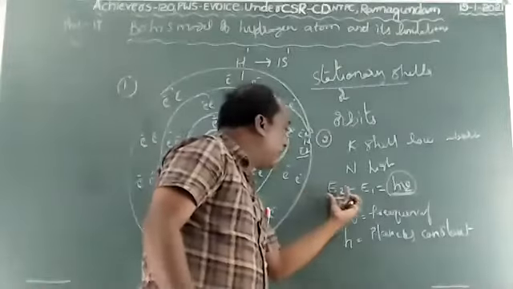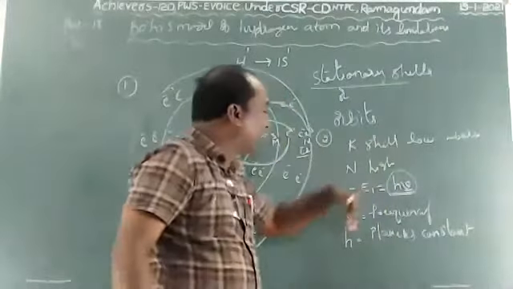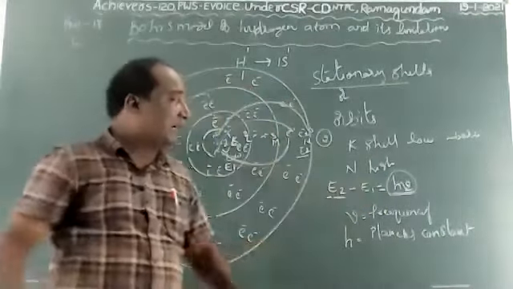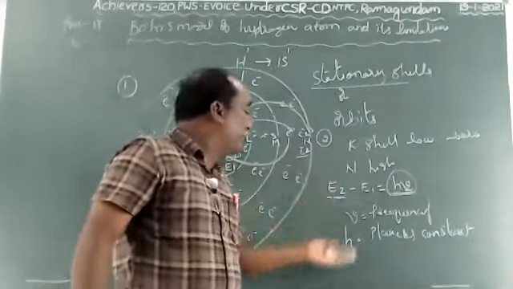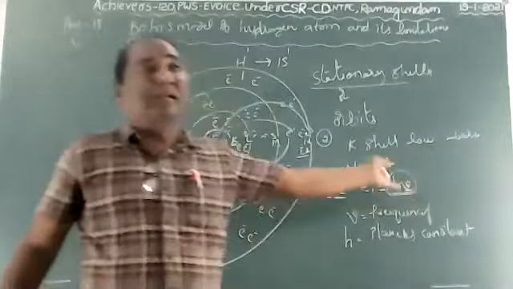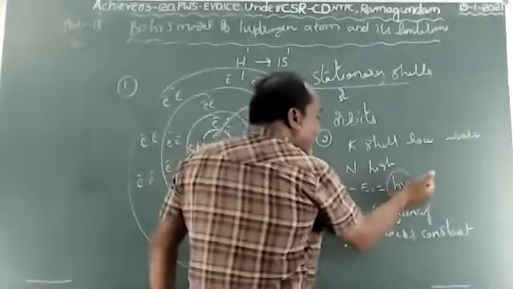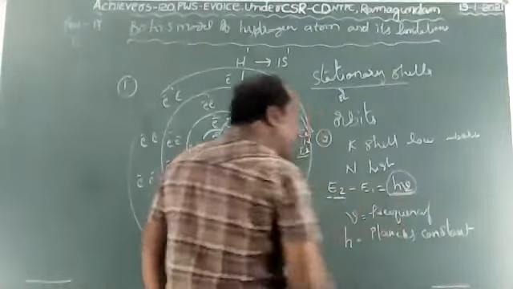So when an electron jumps from a higher energy shell to a lower energy shell, it loses energy; when it jumps from lower to higher, it absorbs the energy. The losing and gaining of energy equals h nu. H means Planck's constant, nu means frequency.